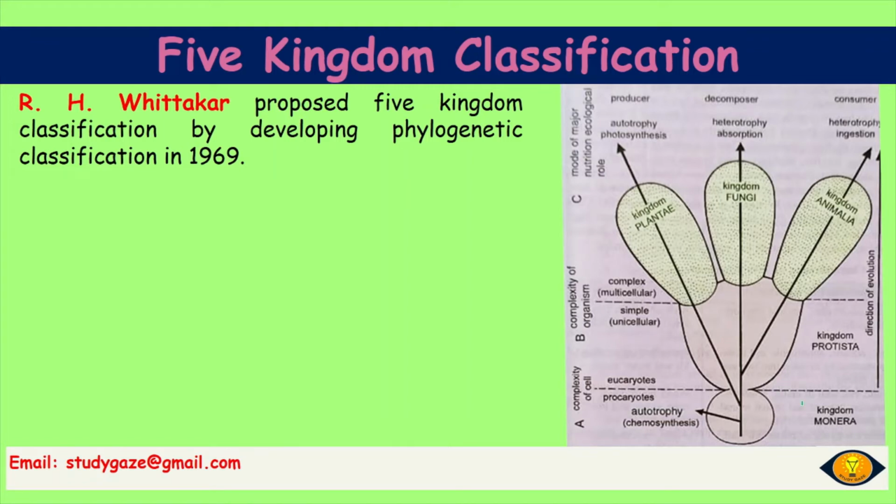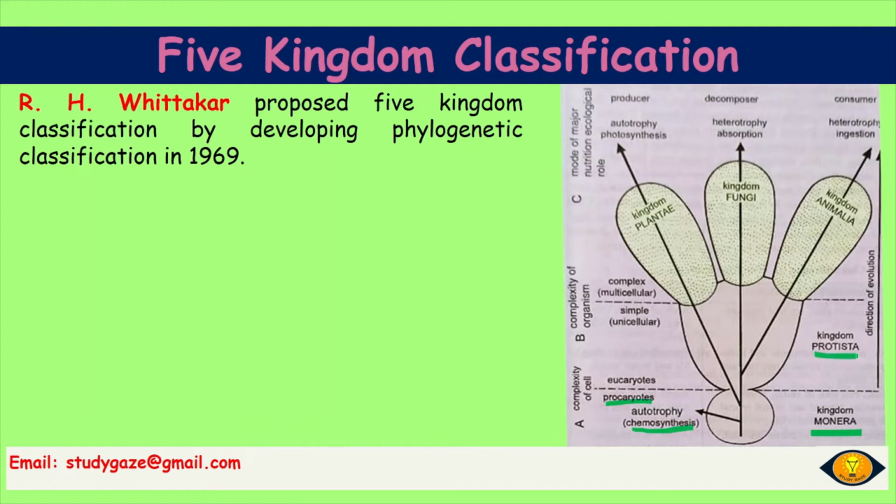See, at the very lower part, we have the kingdom Monera. And in Monera, we can see the prokaryotes. So the Monera kingdom consists of the prokaryotes. Prokaryotes are the simplest form of creatures having a simplified cell structure, and they are autotrophic. And chemosynthesis is written in the bracket, which says that they can produce their food by chemical synthesis by themselves.